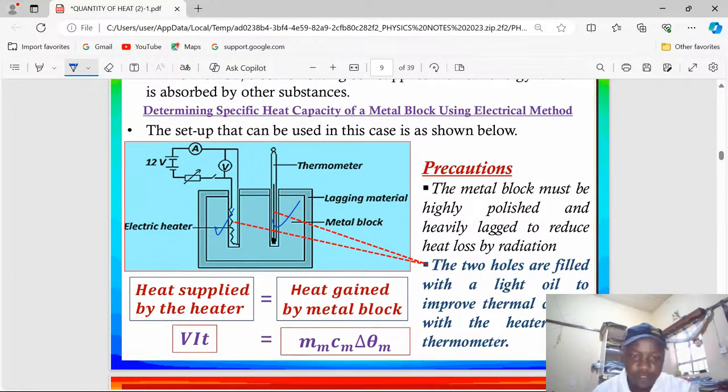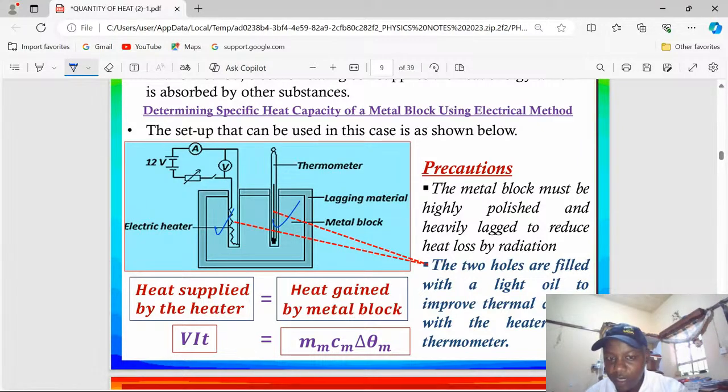So the simple procedure of the electrical method of determining specific heat capacity of substances is that you first of all make two holes on the metal block and you measure the mass of the metal block. You don't even need to record its initial temperature. Just make holes, oil them well, and record the mass of the metal block.